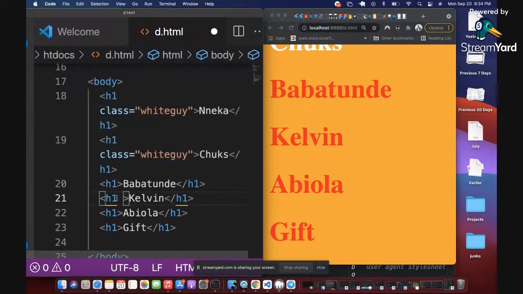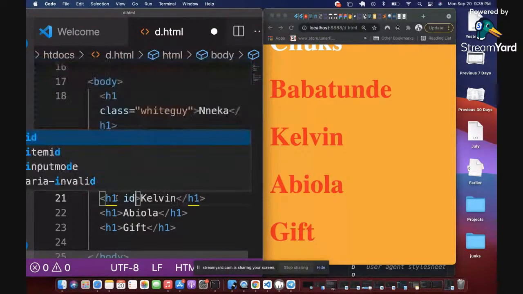But ideally, you use a class when you want to style multiple elements, like a subset of your HTML tags. But when you want to style only one element on the screen, then you use an ID. How do you write an ID? It's simple. You write id equals empty quotes and you give it a name.